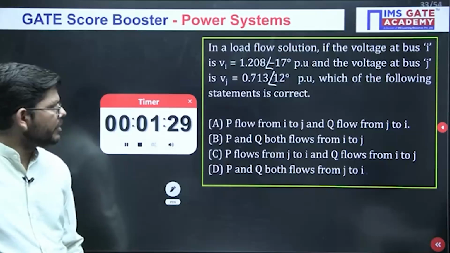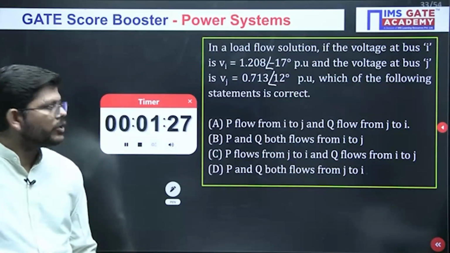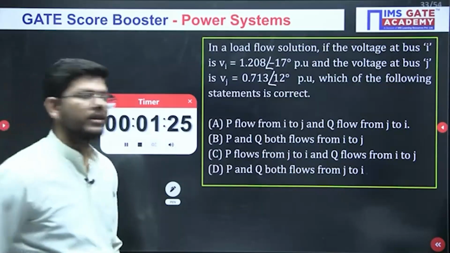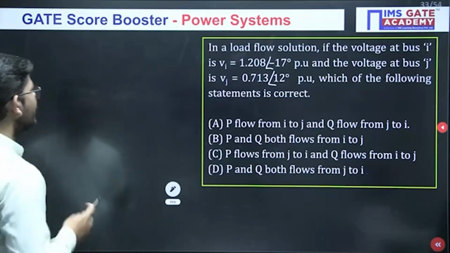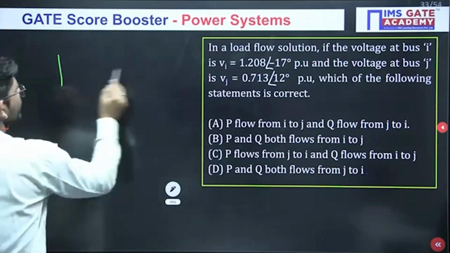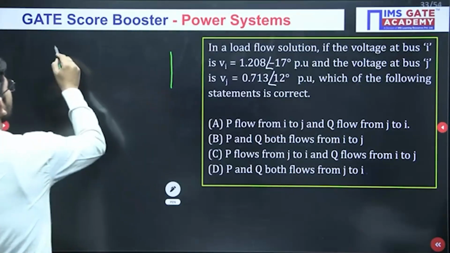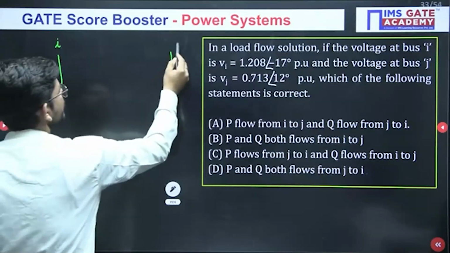Divya is saying C. P flows from J to I, Q flows from I to J. Very good. I don't think we need a timer. You are that much fast. Lightning speed. Very good.